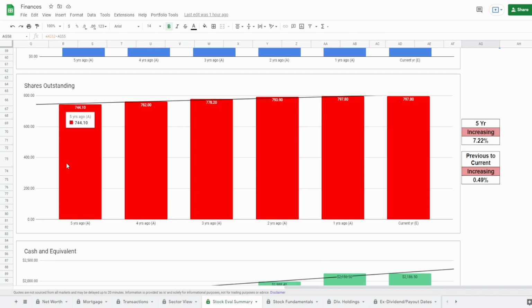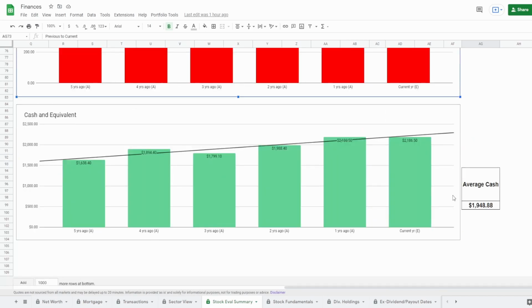Now, as it stands, guys, when it comes to Twitter, we got 5 years ago 744 million shares to today almost 800 million shares, guys. Over the 5 years, this is an increase of 7.22%. And from the previous to the current year, meaning from 2 years ago to 1 year ago, they issued around 0.5% of shares, which again is really, really bad. They are diluting you. This is a negative metric. You would prefer this to be going down. And 7%, in my opinion, is a lot. And seeing that they increased 0.5% from the previous to the current year, it is still a lot for me to handle.